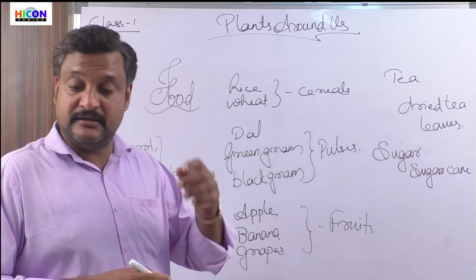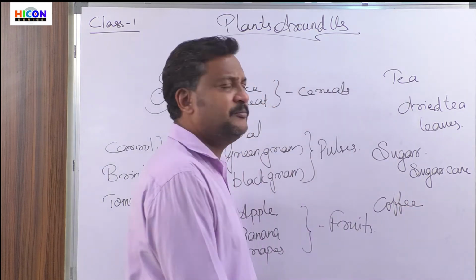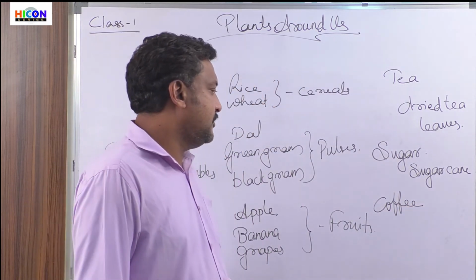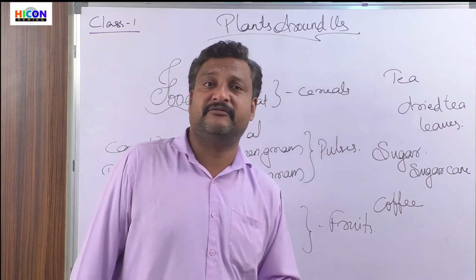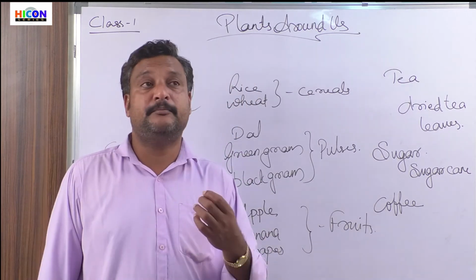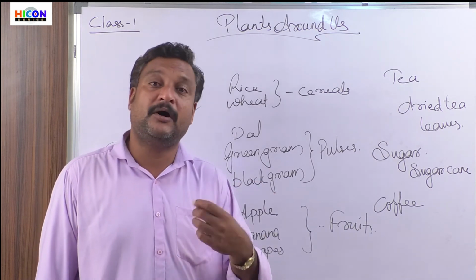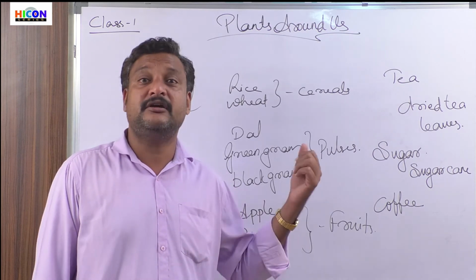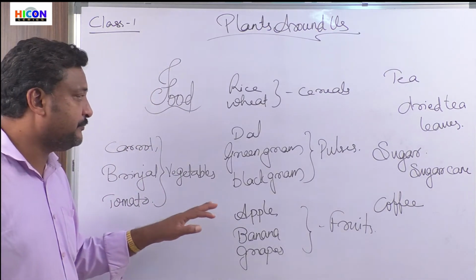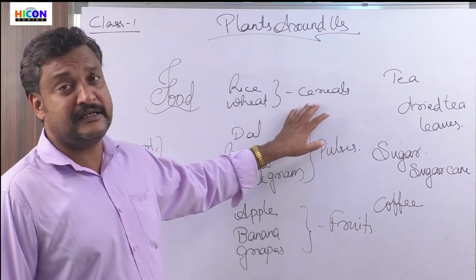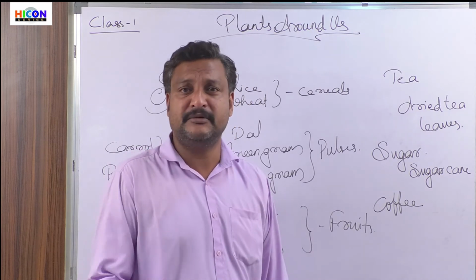Then there is another drink called coffee. People usually drink either tea or coffee. Tea is something that we get from the leaves of the plant. Coffee is something that we get from the bean of the plant. The coffee plant has seeds, right? These seeds are fried, powdered, and then we get coffee powder. So we get fruits, vegetables, pulses, cereals, and drinks like tea, coffee, or sugar from plants.